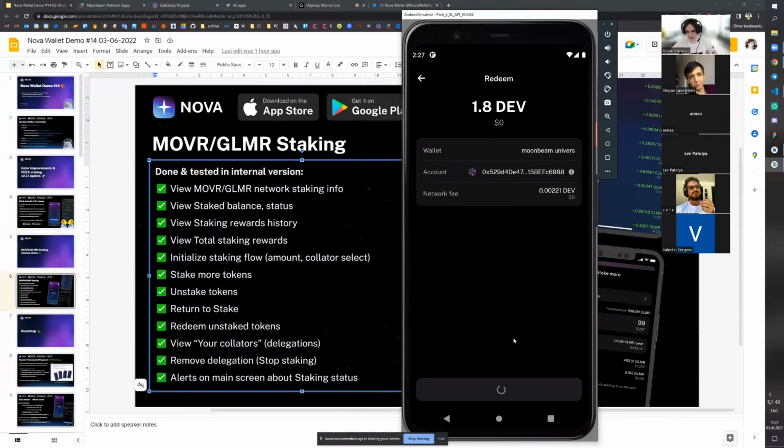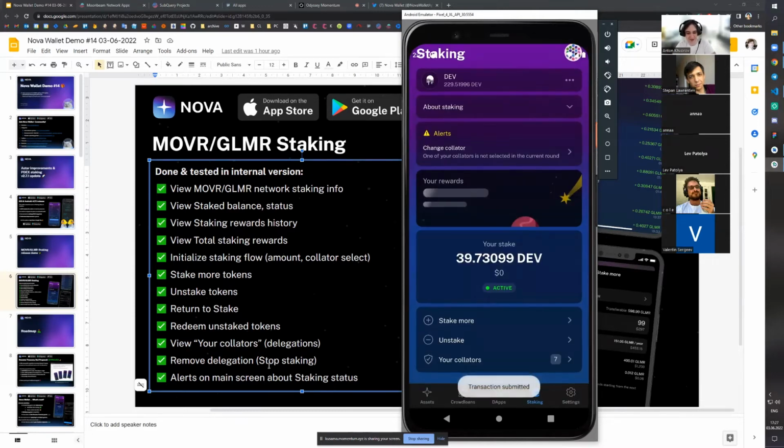And once again, once we hit confirm, that submits the operation to the blockchain, and we basically wait for the blockchain to respond to us. We're almost done with the features, which is great. So the next on the list are just 3 features: view your collators, remove delegation, and the alerts.